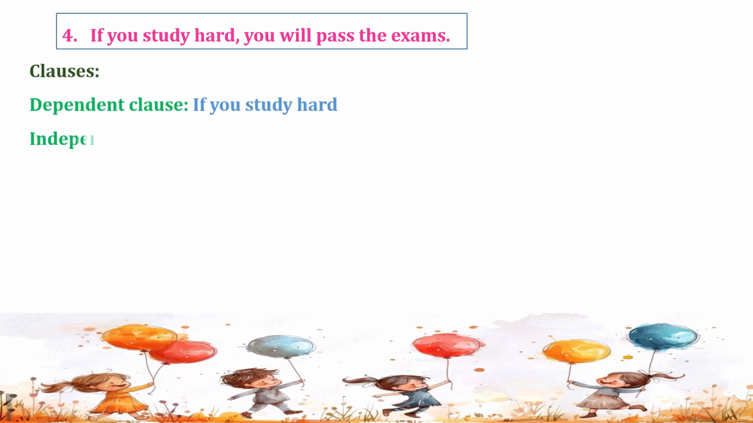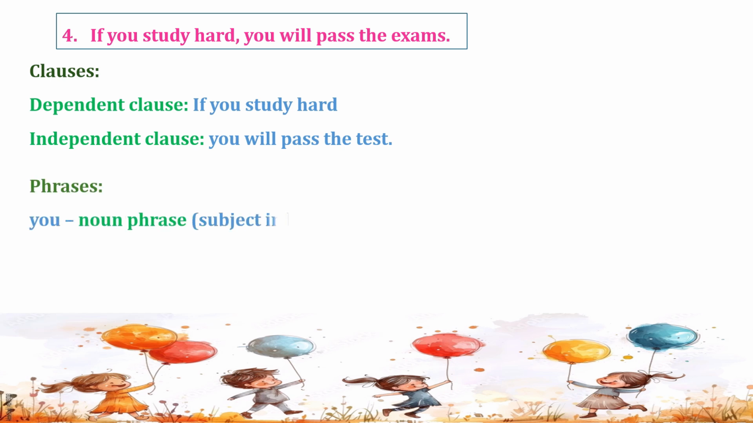Example number 4 is: if you study hard, you will pass the exams. In this sentence, if you study hard is a dependent clause. You will pass the exams is an independent clause. Let's find out the phrases. You is a noun phrase that is the subject in both clauses. The exams is also a noun phrase that is an object in the sentence.